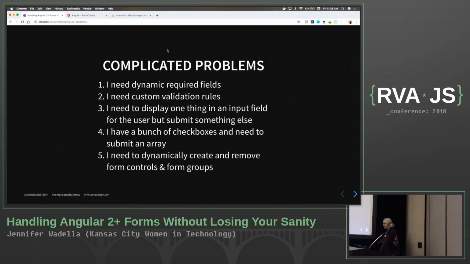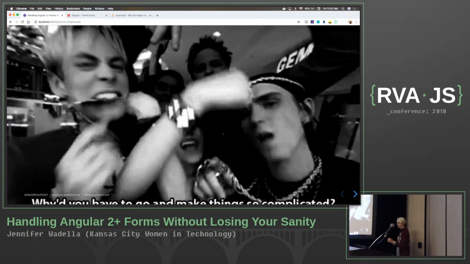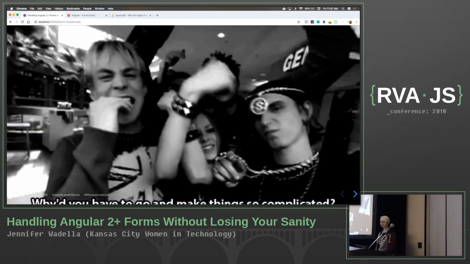And finally, what if I need to dynamically create and remove form controls and form groups as I'm building out some really complex, robust UI of different forms and trying to submit that in a cohesive way that I can also come back to a month and a half later when they have a new request to add and understand what the hell I wrote in the first place? All right, so here are our problems we're going to talk through today and how they got so damn complicated.